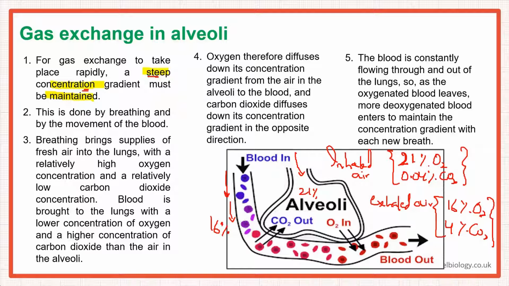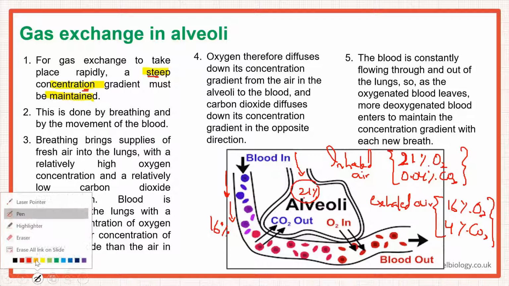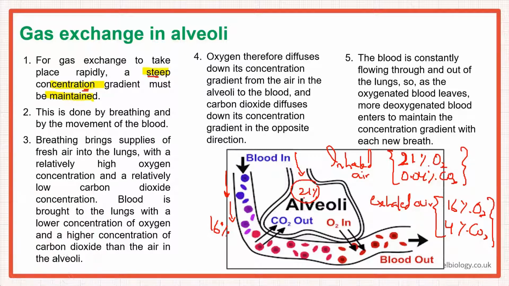Okay? Because eventually this is the one that will be exhaled out, right? So there's 16% oxygen here. There's 21% oxygen in the inhaled air. So look at the difference. So because of this difference now, oxygen will move out from the alveoli into the capillary. Okay? Because this is 21% here and 16% here.